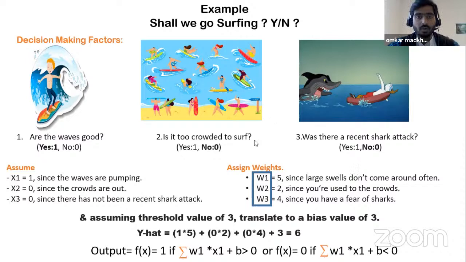Over here we are considering a perceptron level. We have considered a threshold value of 3, and our output is coming as 6, which is above our threshold value. So the activation function will get activated, and we will get an output that yes, we should go for surfing.